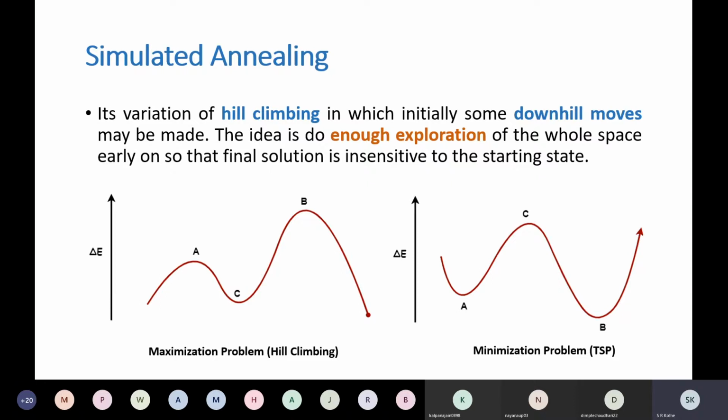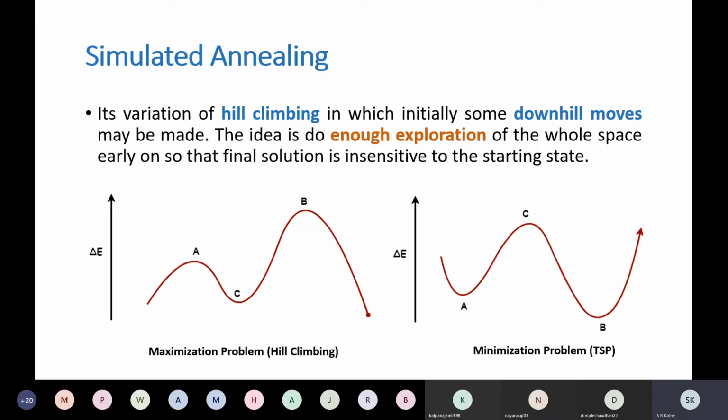As opposed to that, in the simulated annealing algorithm, we are going to model our problem as a minimization problem. We will see why we have done it this way. Your problem can in reality be maximization or minimization. If it's a cost, then you are going to minimize. If it's a traveling salesman problem, we want minimum tour cost, so it is also a minimization problem.